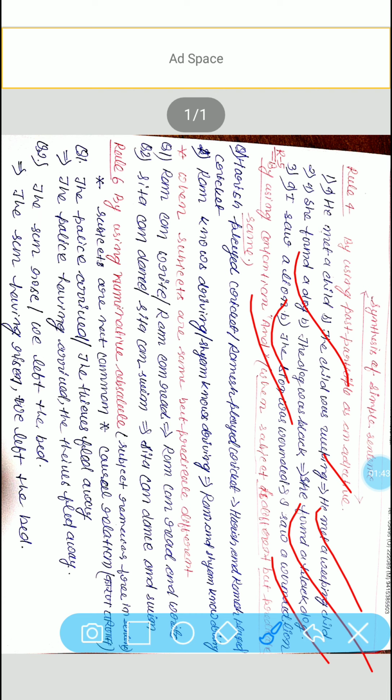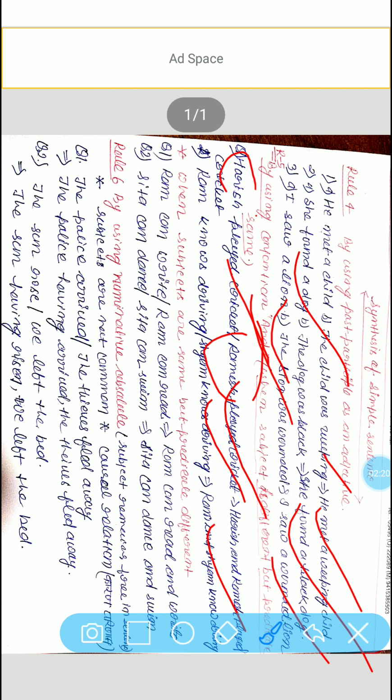Okay, so you can see here, Harish played cricket, Ramesh played cricket. So here what are you getting? Subject is different because here Harish is the subject and here Ramesh is the subject, but predicates are same over here. After combining these two simple sentences, it will become: Harish and Ramesh played cricket. Similarly, we have another example. Ram knows driving. Another simple sentence, Shyam knows driving. After combining, it will become: Ram and Shyam know driving.